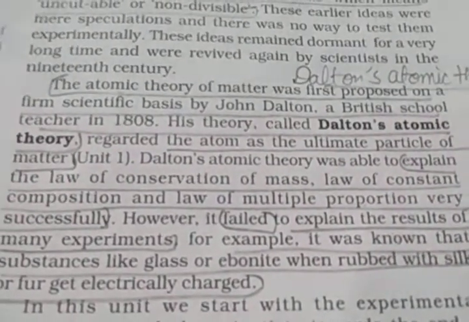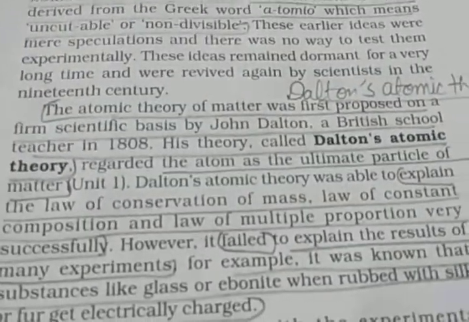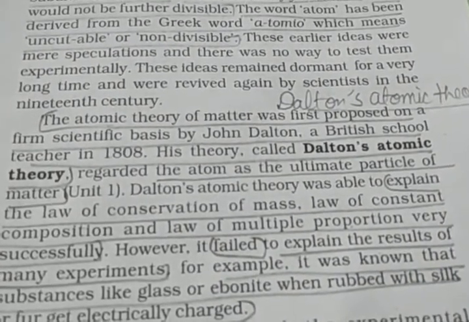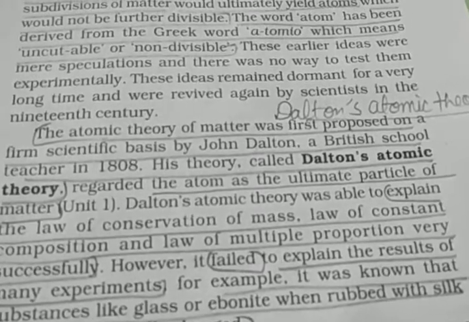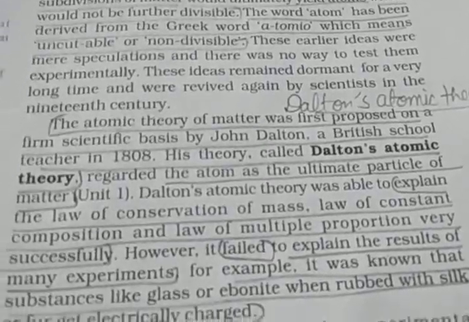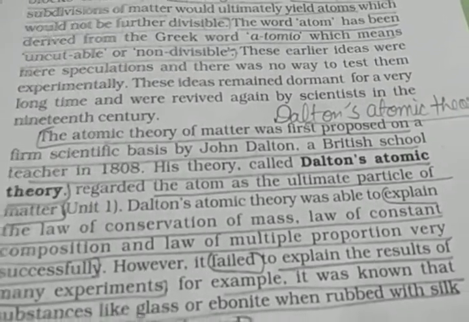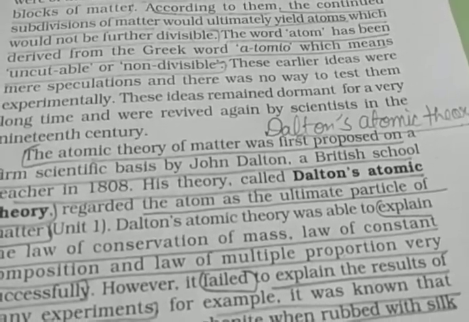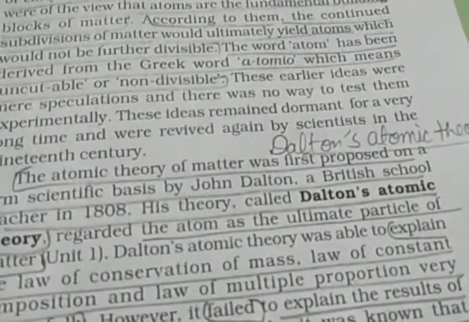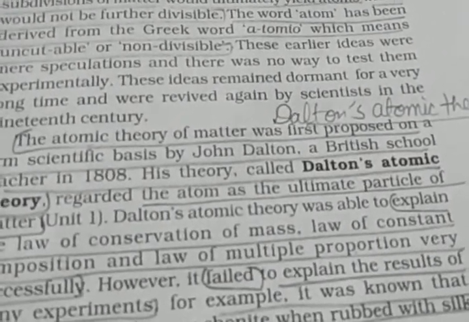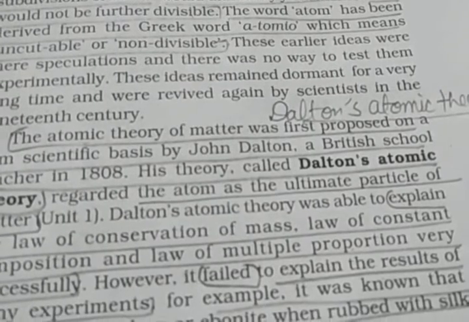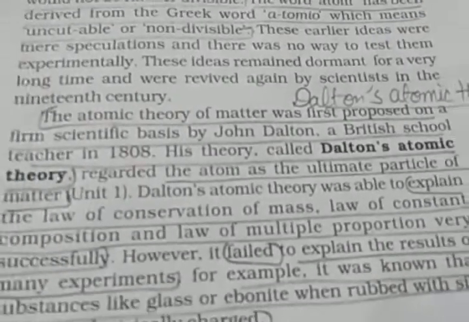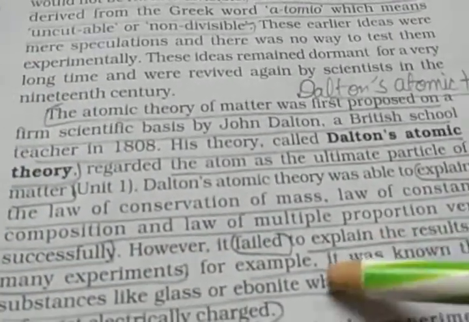In this unit, we start with the experimental observations by different scientists towards the end of the 19th century and the beginning of the 20th century. These established that atoms are made of subatomic particles: electrons, protons and neutrons, a concept very different from that of Dalton, because initially Dalton regarded the atom as the ultimate particle of matter and non-divisible.